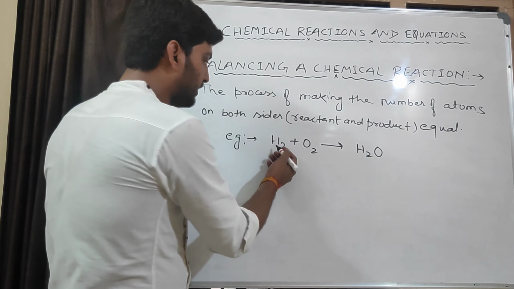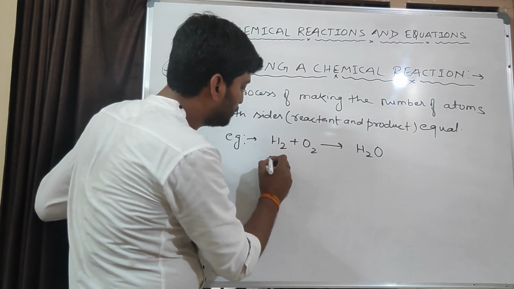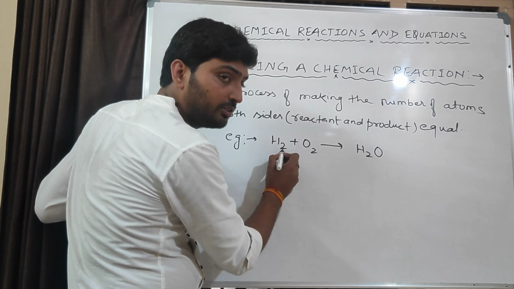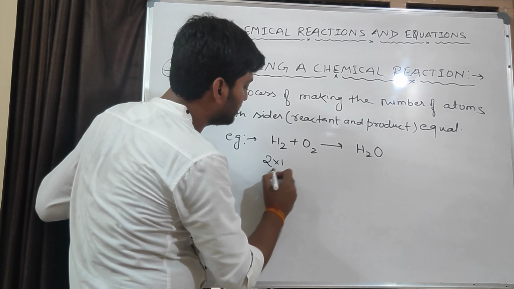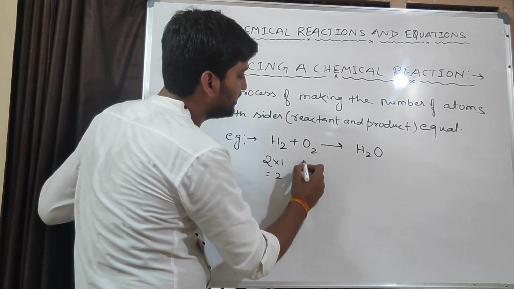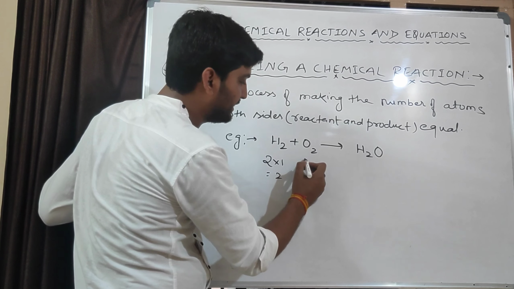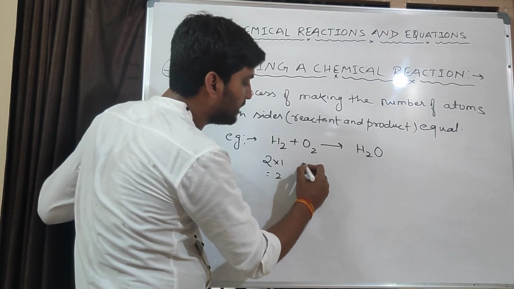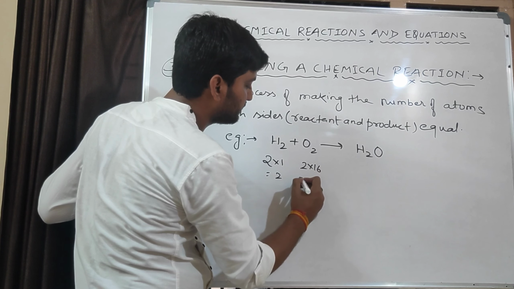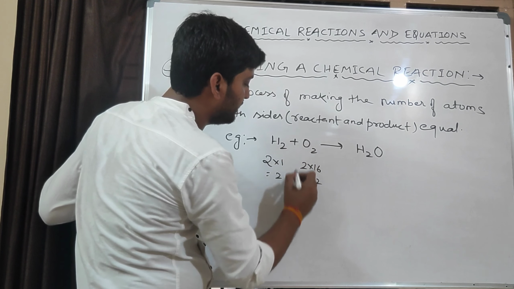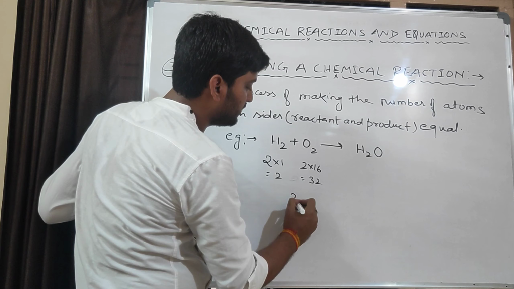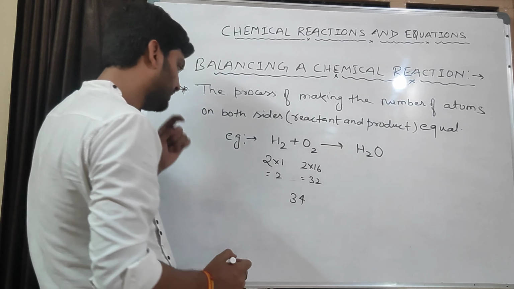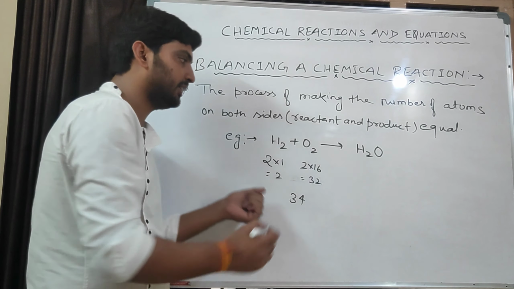But see here, what happens? What is the mass of hydrogen? 1. So how many atoms of hydrogen here? 2. So what is the mass of this H2? 2 into 1, that is equal to 2. What is the mass of one oxygen atom? That is 16. How many atoms are there? Two atoms. So 2 into 16 is 32. If we add it, 2 plus 32, total 34. Means the total mass of reactant is 34 here.